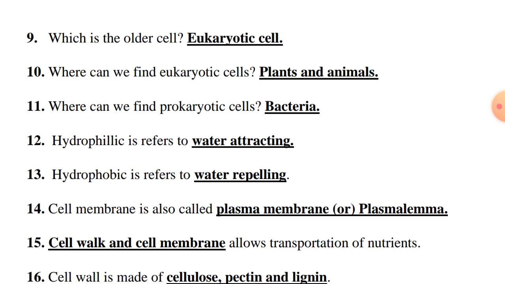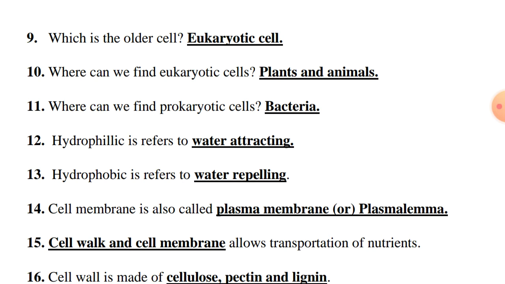Hydrophilic refers to water attracting. Water attracting means it attracts water. Hydrophobic refers to water repelling. Water repelling means it denies water. It is neglecting water, okay? Just the opposite. Cell membrane is also called, yes, the other name like that we have studied, and made up of this and all, you have to find out, okay? So cell membrane is also called plasma membrane or plasmalemma.